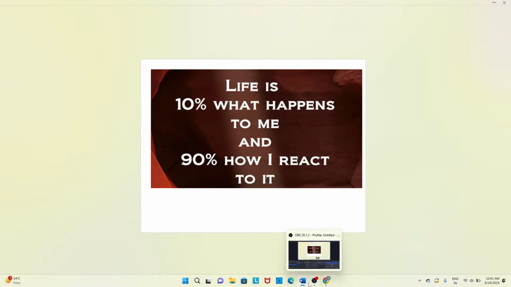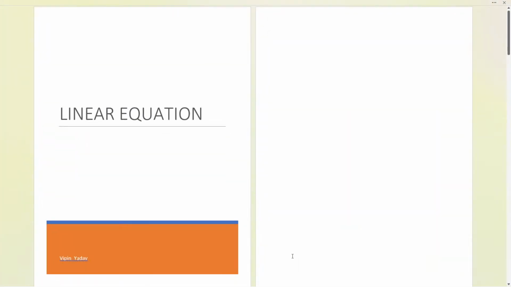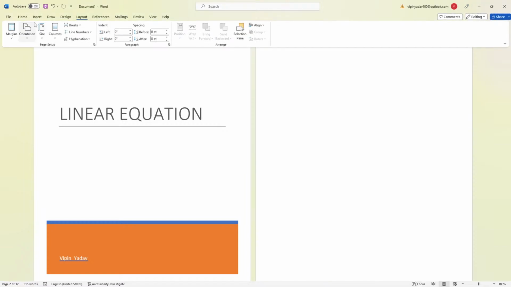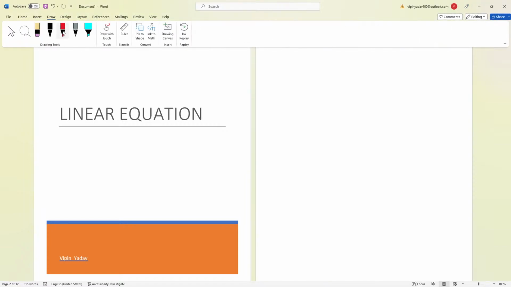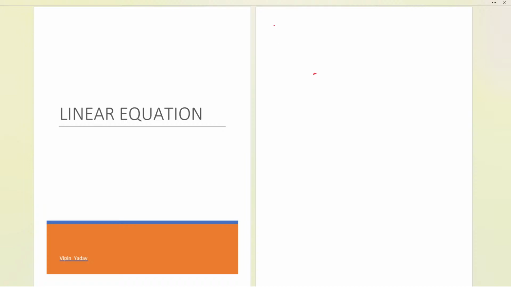So that is about the thought, and now let's begin today's session, that is linear equations in one variable and two variables. Let us start with the basic part of the linear equation. First of all, let me tell you about the variable.